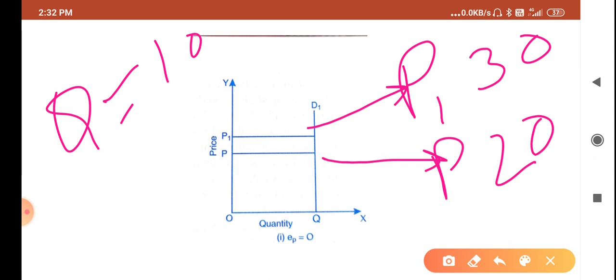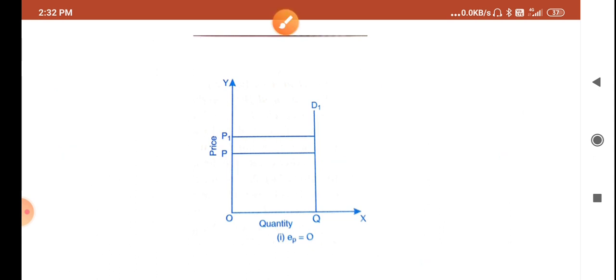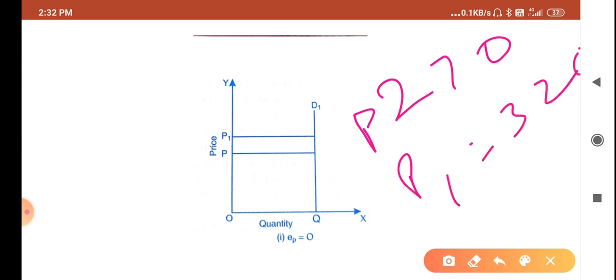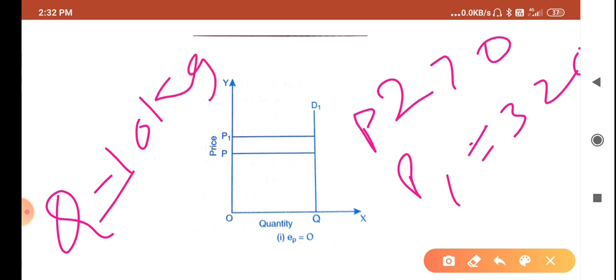Again we can take the same example which I have given you. Suppose the flour price P was 270, and P1 we can say 320 rupees, and the quantity of the commodity, wheat flour, we can take as 10 kg.